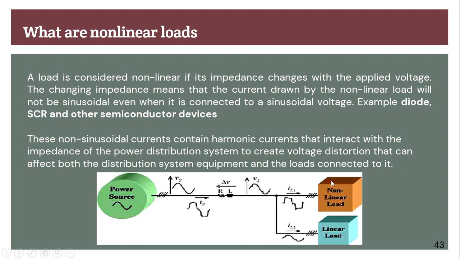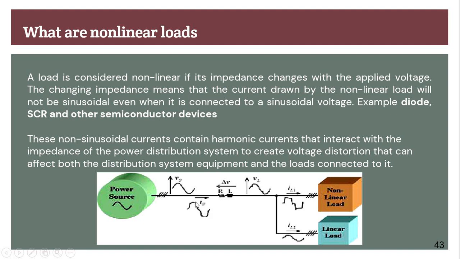Now here we see there are two types of load, non-linear load and linear load. Linear load takes a sinusoidal shaped waveform current, and non-linear load takes a square shaped waveform current, and the remaining portion of current this non-linear load sends back to the source, and this remaining portion of current is added with the source current, and the source current is distorted.